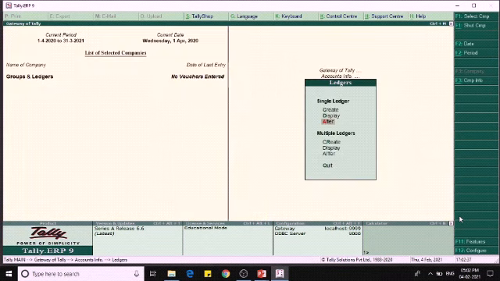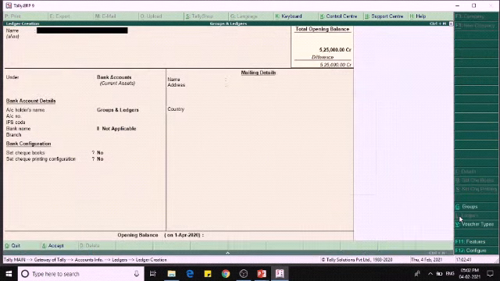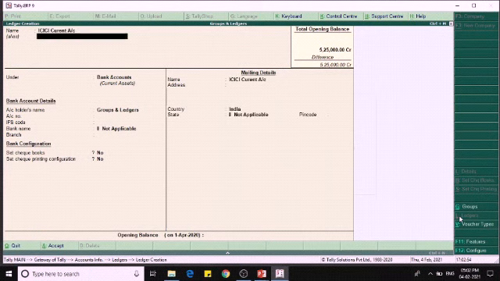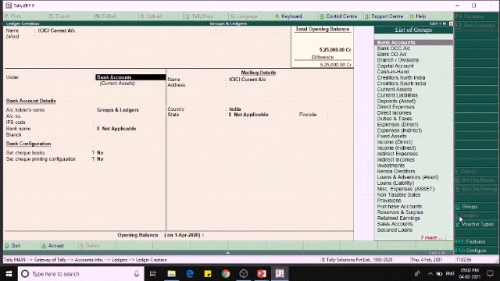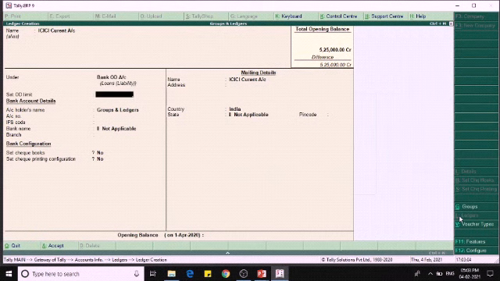And then I am creating a new ledger, ICICI current account. The ICICI current account will come under the bank OD account group. We can also set the OD limit.